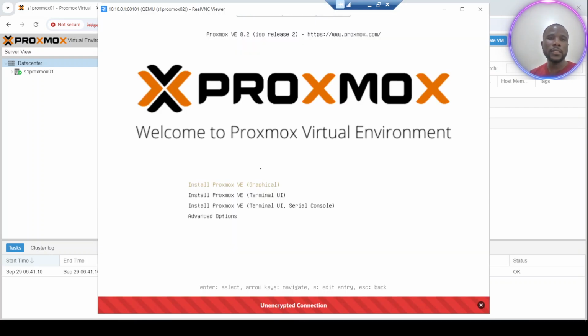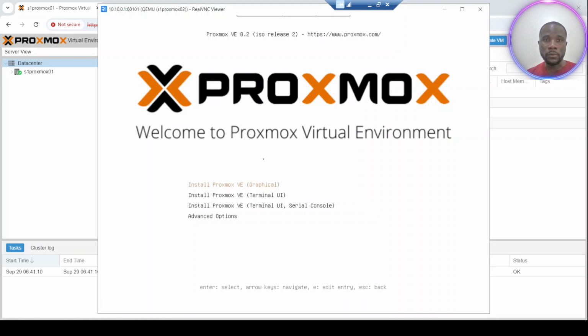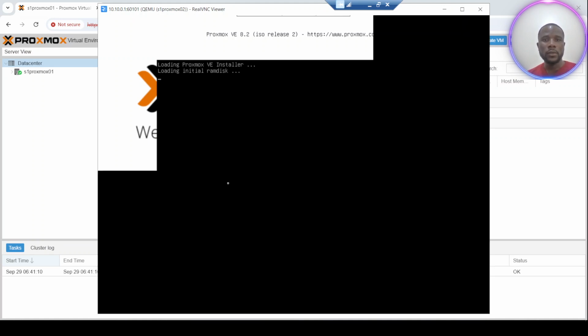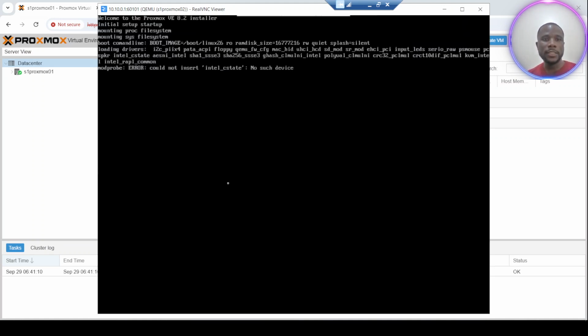As you can see, I have the deployment console to complete the deployment. I will use the graphical option, this first one. Just have to wait.